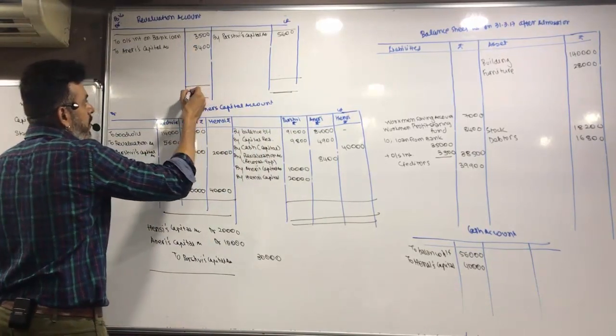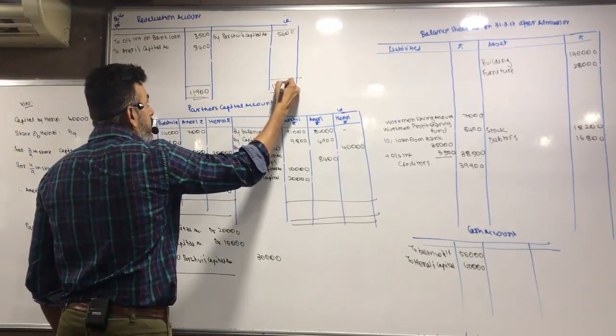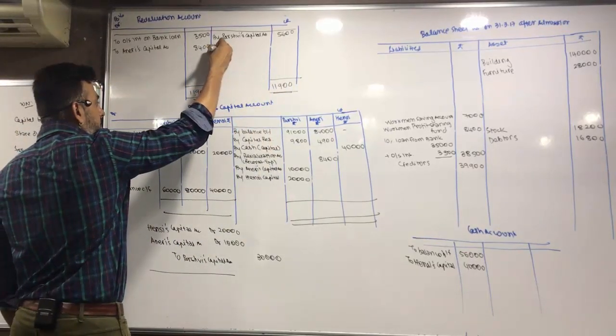Now, let's close the revaluation account. 3,500 plus 8,400, 11,900. By, we have a loss.